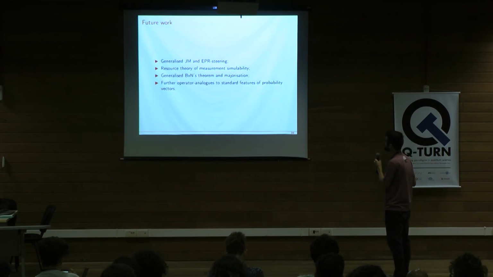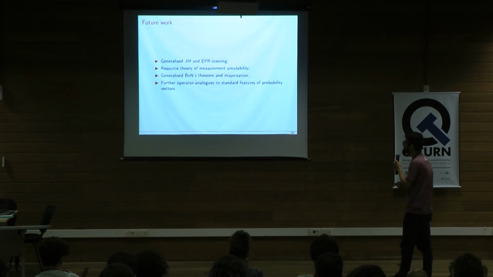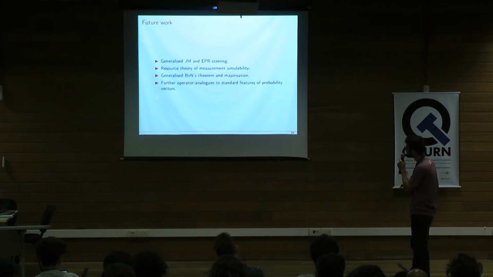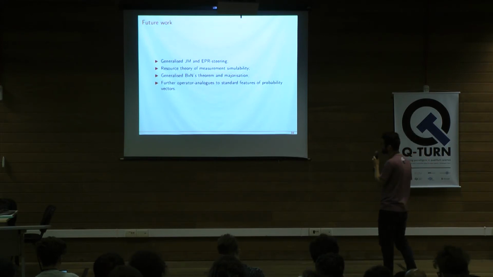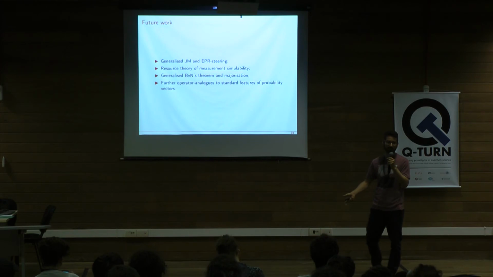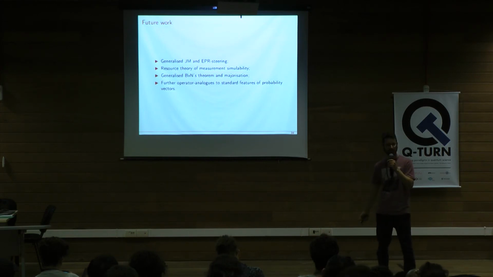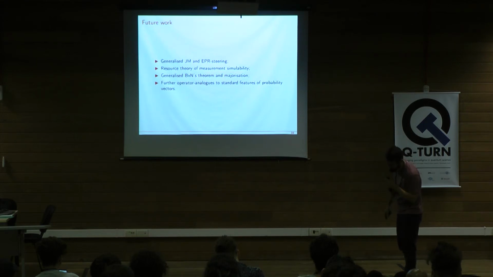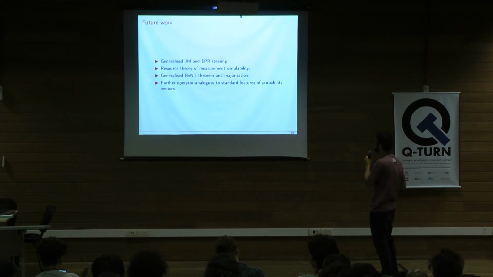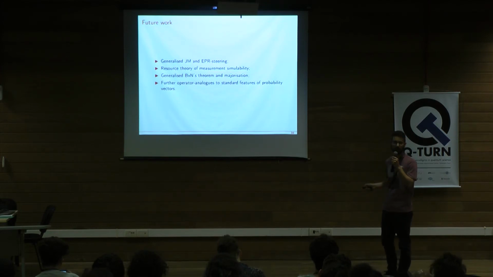Okay. So another nice thing to look at is this generalized Birkhoff-von Neumann theorem and majorization. And this is because doubly stochastic matrices are very closely connected to majorization of real vectors, right? So it might be, and I worked a lot on this, and unfortunately I couldn't do anything, but it might be that this generalized theorem that we get, these generalized objects that we call doubly normalized tensors, have something to do with some way of majorizing POVMs.